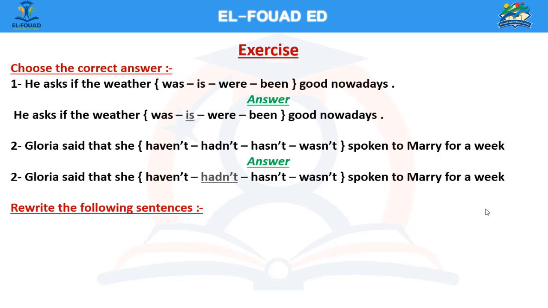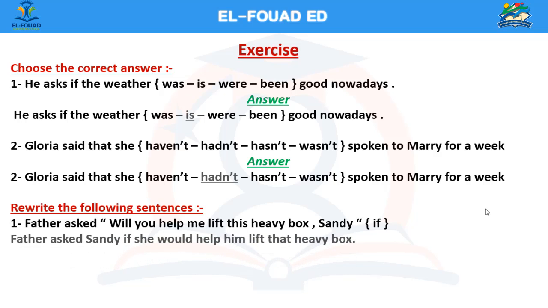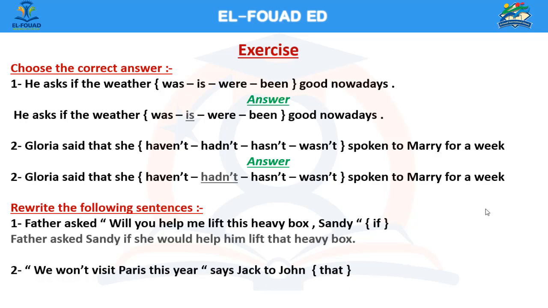Rewrite the following sentences. Number 1. Father asked, "Will you help me lift this heavy book, Sandy?" Use if. Father asked Sandy if she would help him lift that heavy book. Number 2. "We won't visit Paris this year," says Jack to John. Use that. Jack tells John that they won't visit Paris that year. Thanks, students. Stay tuned for the lessons coming up next.